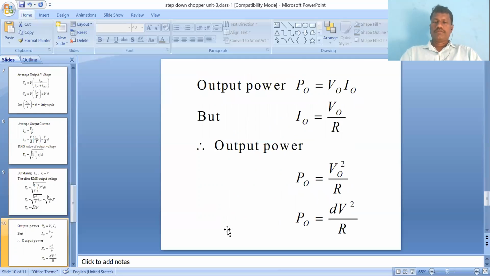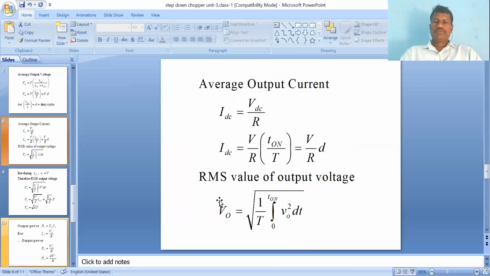Finally, we get the output power. Output power is equal to alpha into V square by R, or D into V square by R. Not derivative, D indicates duty cycle. Output power is equal to V naught square by R, or V naught into I naught. After substituting all the values, our output power formula is alpha into V square by R only.